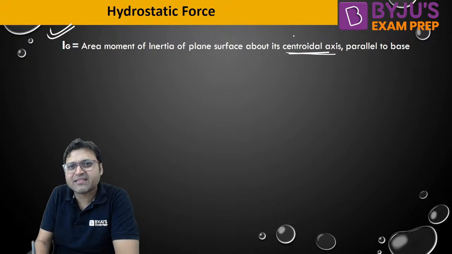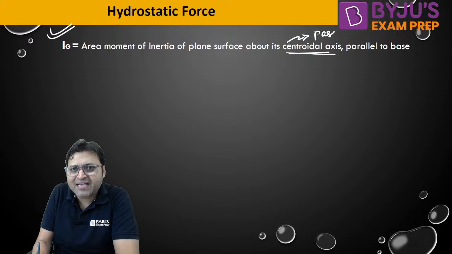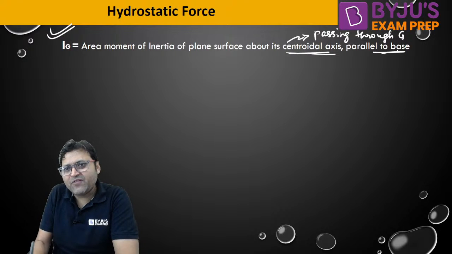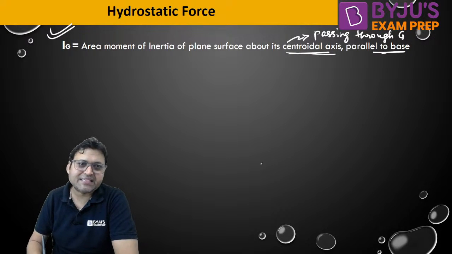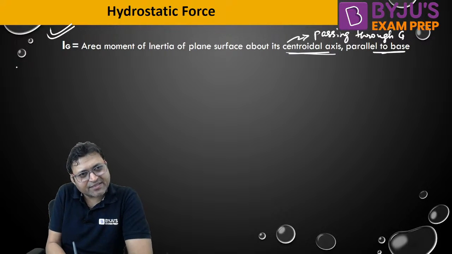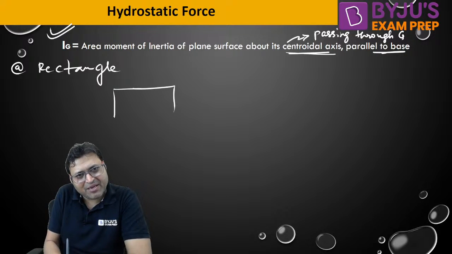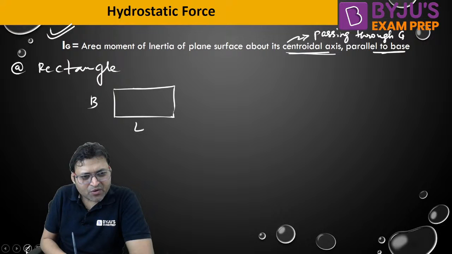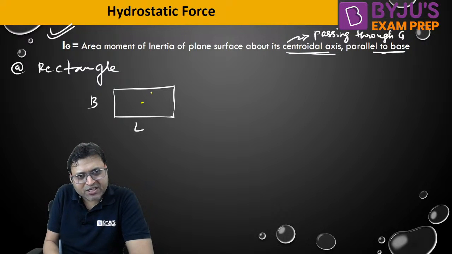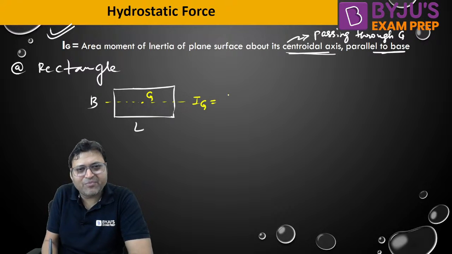What is the centroidal axis? The axis passing through G, and which is parallel to its base. This is IG. So for standard figures, if it is a rectangle of dimension L by B, we will find out the location of G, and this will be IG. IG will be equal to L B cube by 12.